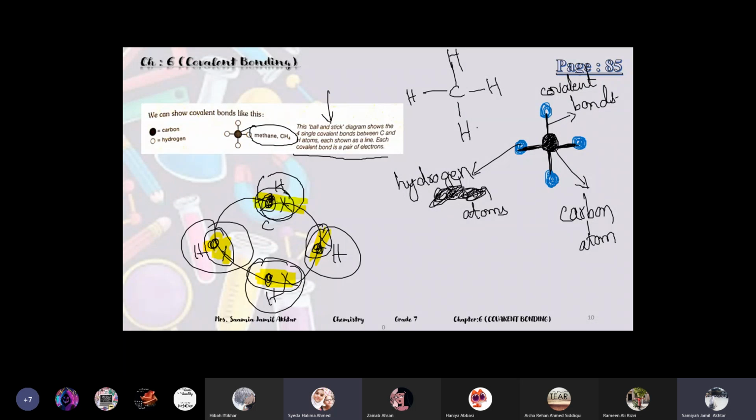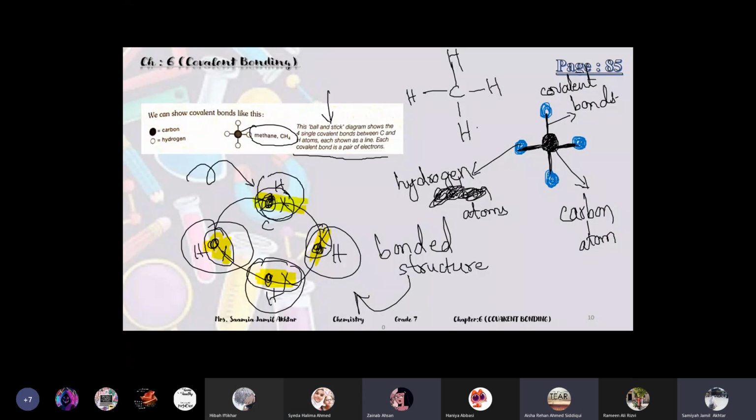But the main diagram is the dot and cross diagram. If they ask for ball and stick, they will mention it. Otherwise, if it comes to drawing the bonded picture or bonded structure, you always draw dot and cross, for ionic and for covalent also.